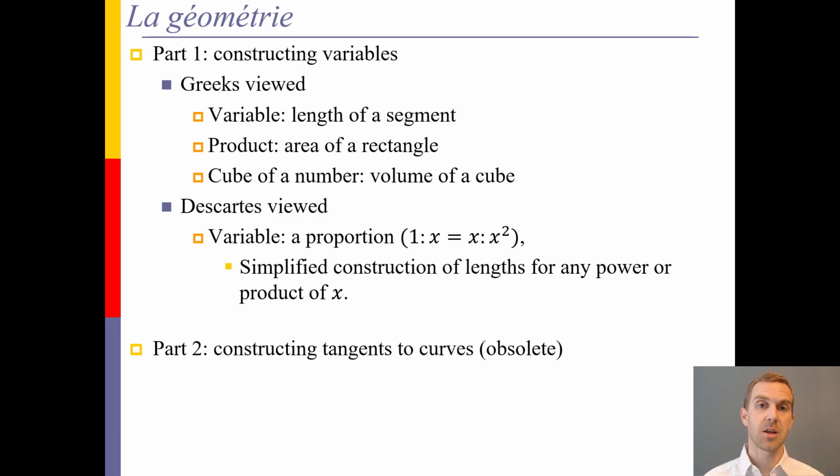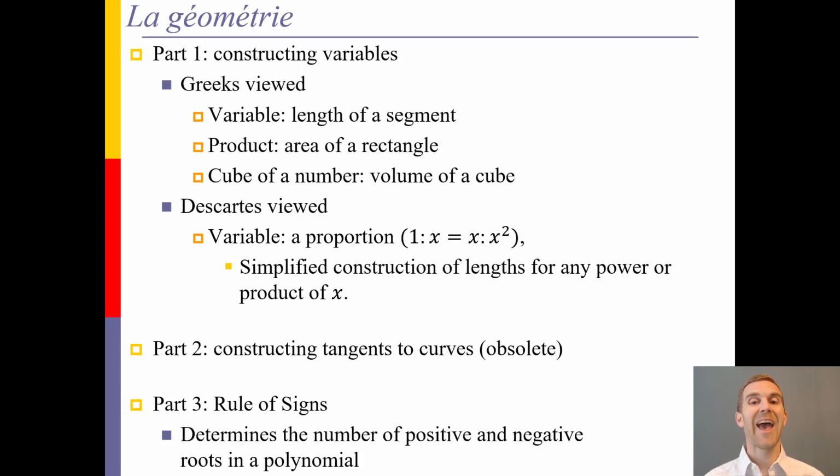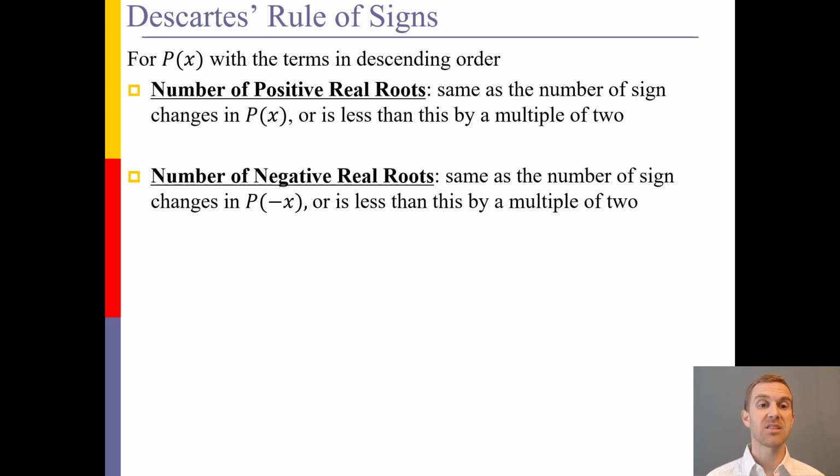In part 2 of La Géométrie, he worked on constructing tangents to curves, but the mathematics has so improved that this has become obsolete. And in part 3, he worked on the rule of signs, which we still do teach in algebra courses, which is the ability to determine how many positive, negative, and complex roots there should be in a polynomial. Now, how is this done? What we do is we look at how many sign changes there are in the polynomial when we have the positive x or when we substitute in the negative x. And we can then create a chart showing what are the possibilities for the signs and the number of roots in this given polynomial. So let's look at an example.